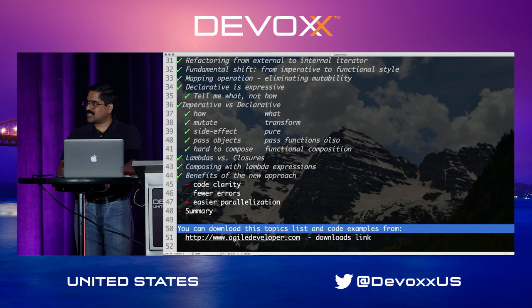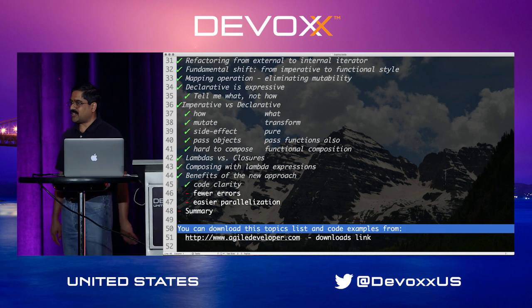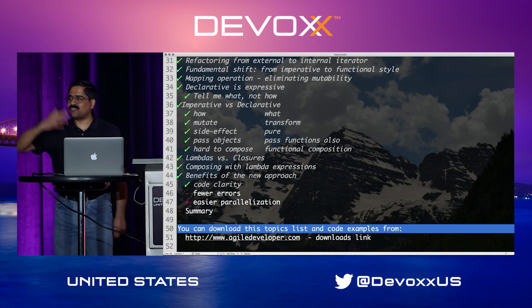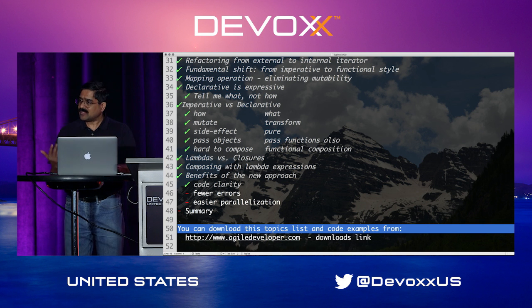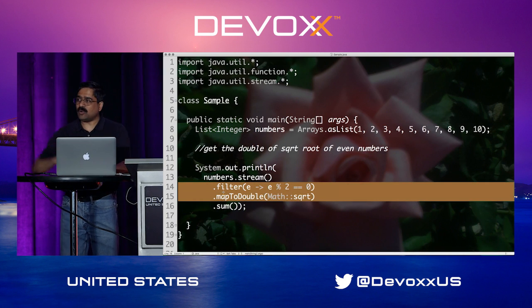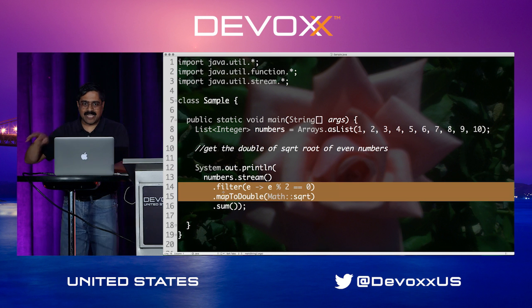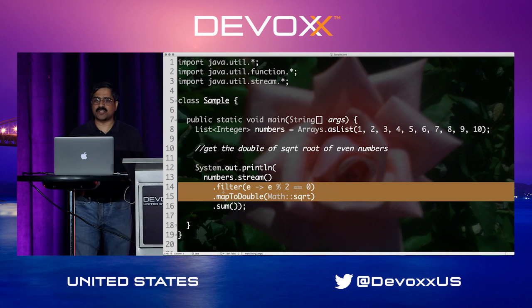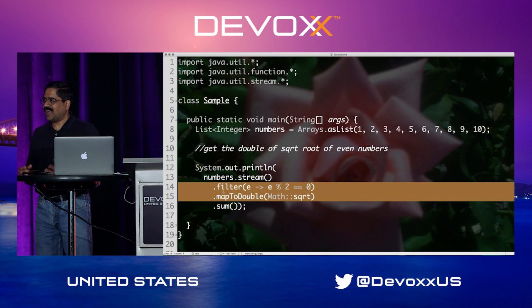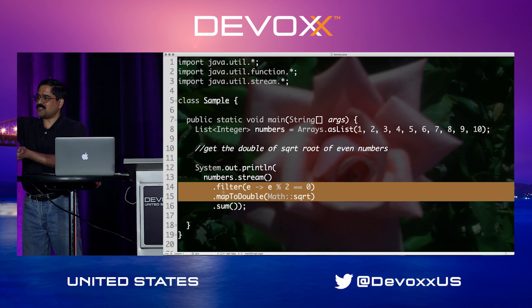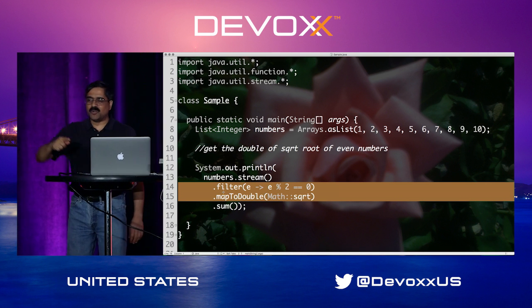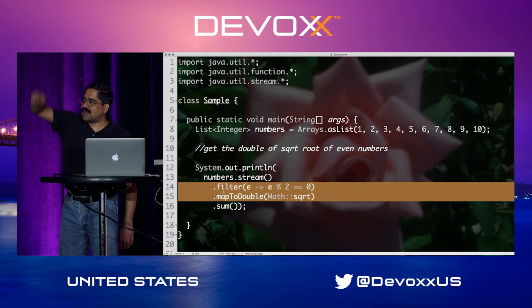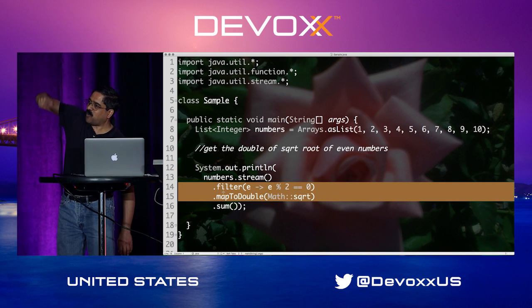So the benefits of doing this is, first of all, you get code clarity. When you look at the code, you're not going back trying to figure out what this code is doing. You're able to just follow this code. Think about this for a minute. If I give you a for loop with an if condition and a break and a continue, and ask you, tell me what this code is doing, and here's a challenge for you. Give an imperative code to somebody, ask them what does this code do, and sit in front of them and watch their eyeball. It's going to start in the top, look at the code, and it's going to do this, and then it does this. That point is called point of confusion, right? It's like, I don't know what this code is doing.